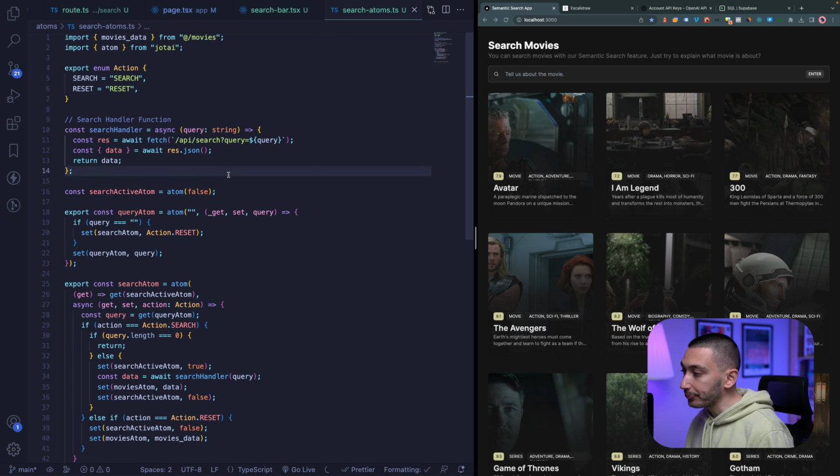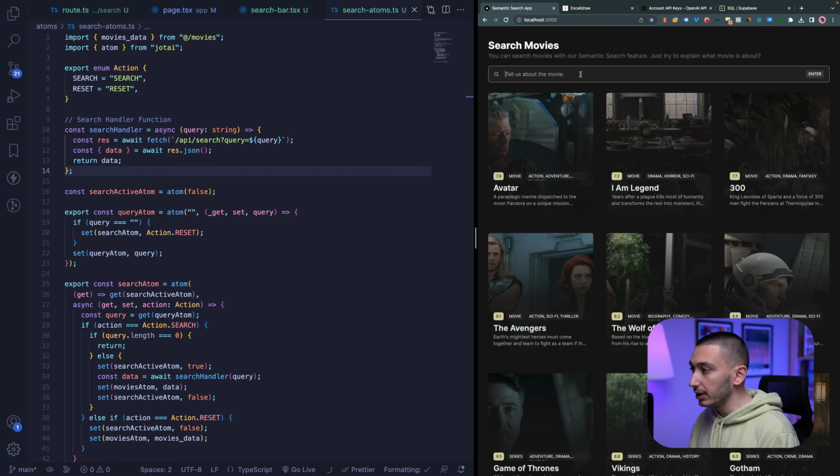And I think that you can improve it, you can build a better version of this semantic search in your own application. For example, you can cache the search queries with maybe SWR, and you can prevent creating an embedding for the same queries.